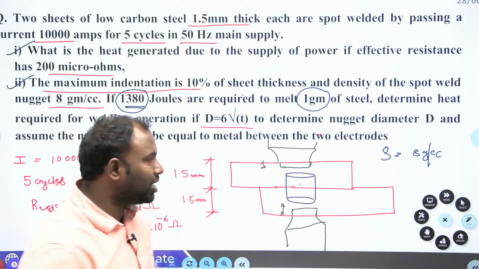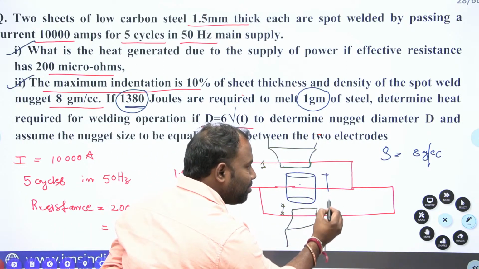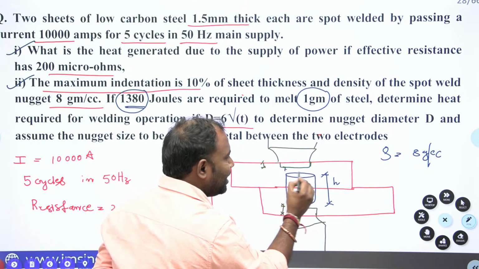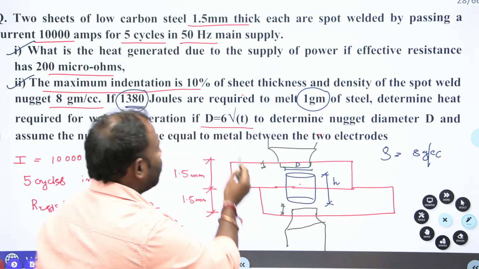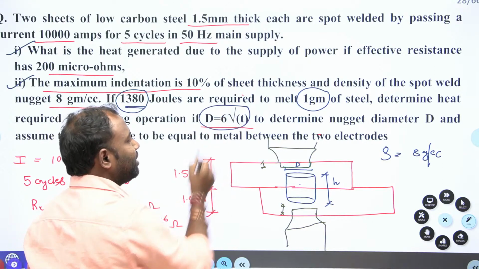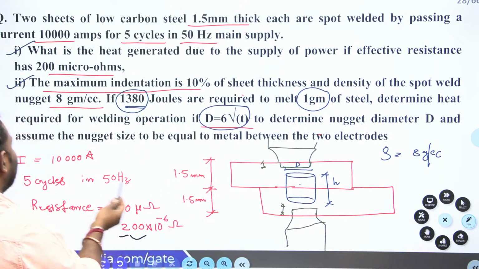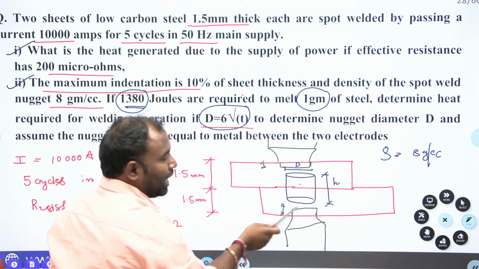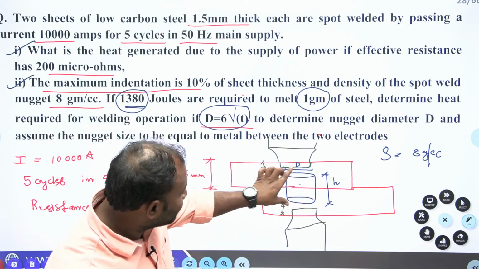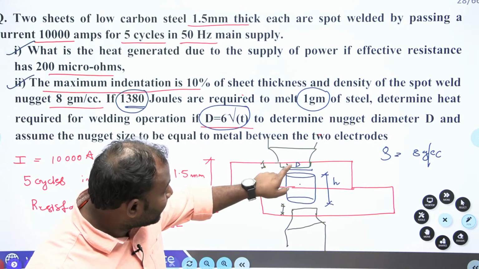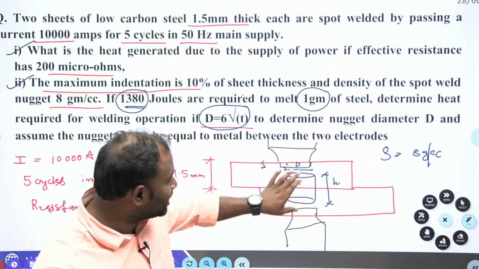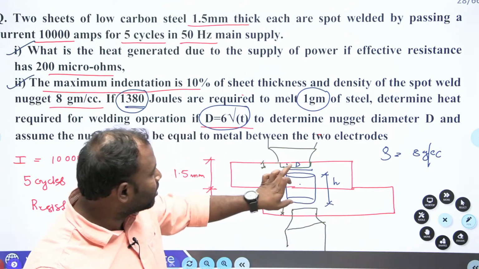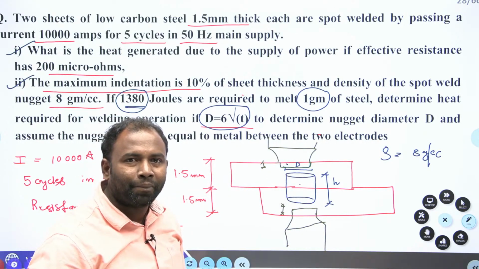For calculating the mass of the nugget, first I require the volume of the nugget. It is a cylindrical shape, its height is h, and this is D, right? So how to find out D? D you can find out here. And one more thing they said is, assume that the nugget size is equal to the metal between the 2 electrodes. Metal between the 2 electrodes means the electrodes have already penetrated 10% into the thickness. That is why if I remove 10% here, your height of the nugget will come, isn't it?